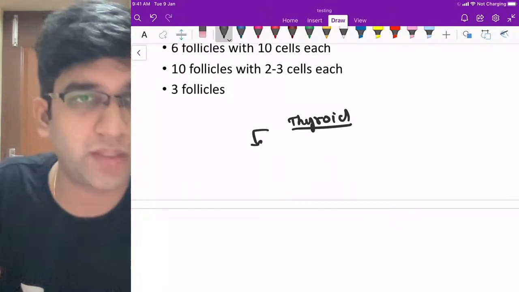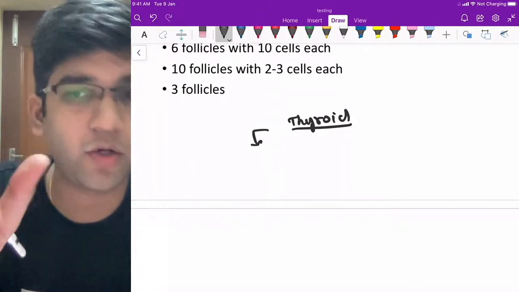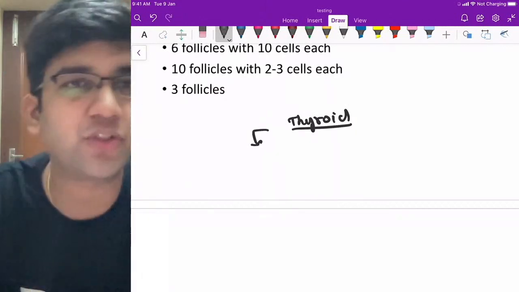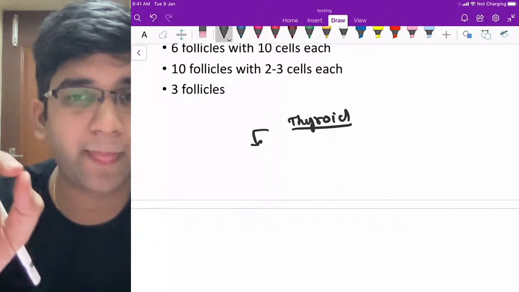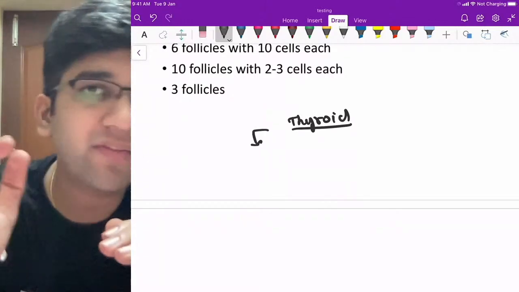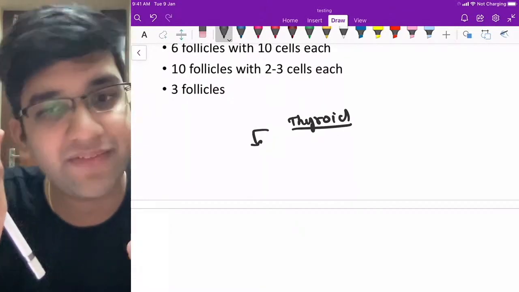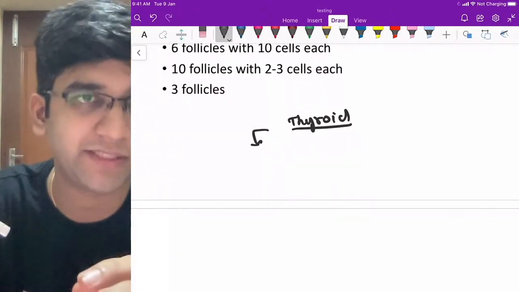There are two things. One is to call it a colloid goiter or to call it Hashimoto's thyroiditis. I require something like the standard criteria. But to call it a papillary carcinoma of thyroid, it might not fit into the standard criteria. If I see even a single cell that's enough to diagnose, I'll still call it a papillary carcinoma of thyroid, right?